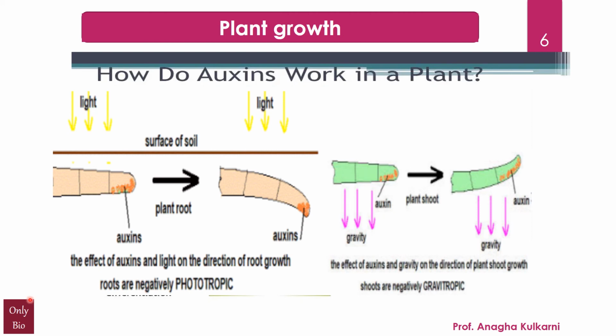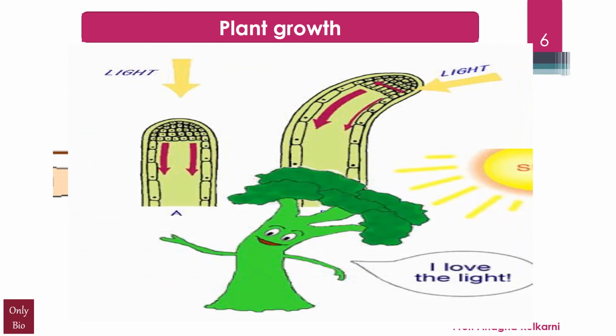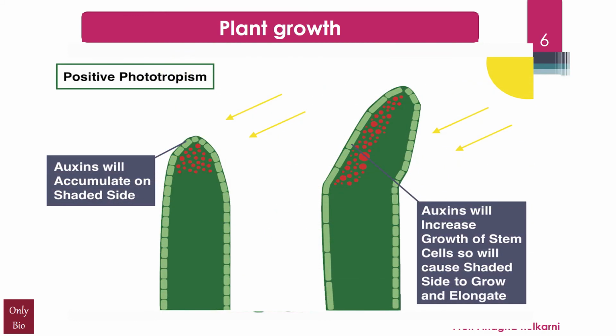The next one, here it is. The effect of the light once again. So these are the auxins which are produced by the meristematic cells. They are moving away, and this is how the plant reacts to it because it's going to help in phototropism. Once again, a slide showing the same.